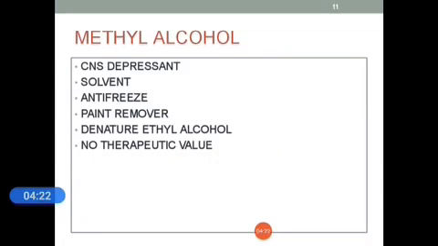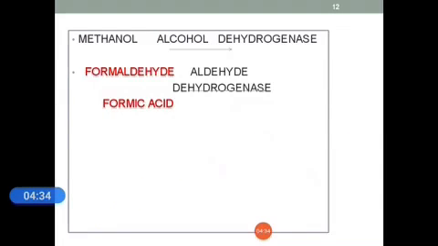Methyl alcohol is also another category of alcohol. It is a CNS depressant, solvent, antifreeze agent, paint remover, and denatured ethyl alcohol, but it has no therapeutic value. In methanol pharmacokinetics, with the help of alcohol dehydrogenase it is converted to formaldehyde. This is the first step. In the second step, with the help of aldehyde dehydrogenase, another toxic metabolite, formic acid, is formed.